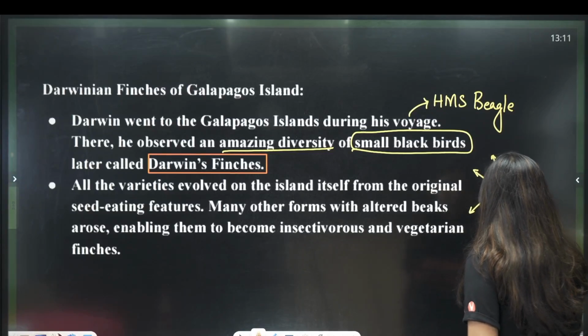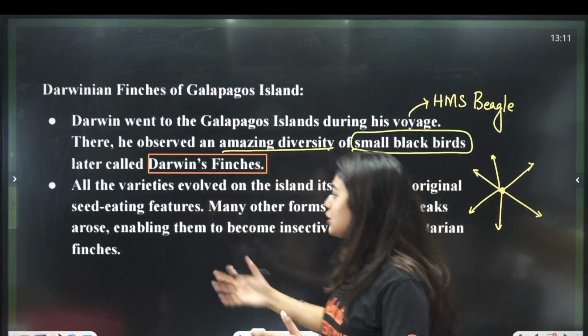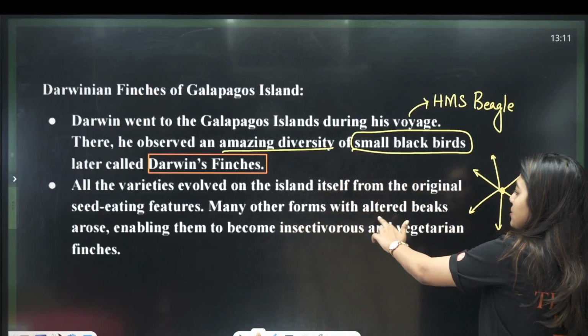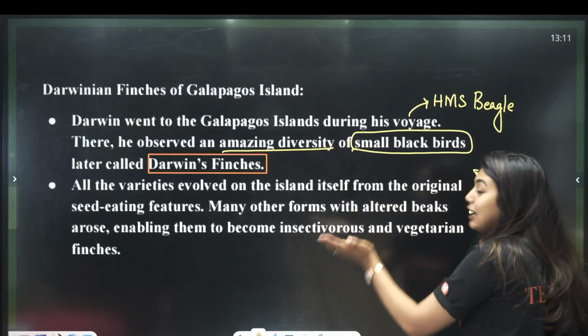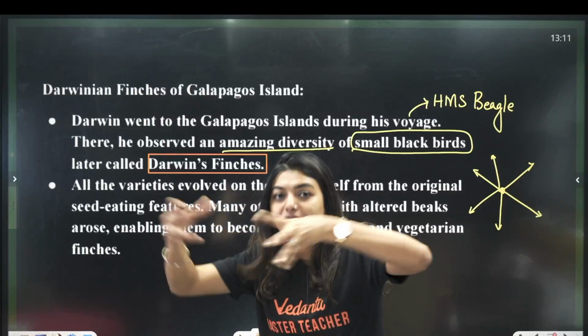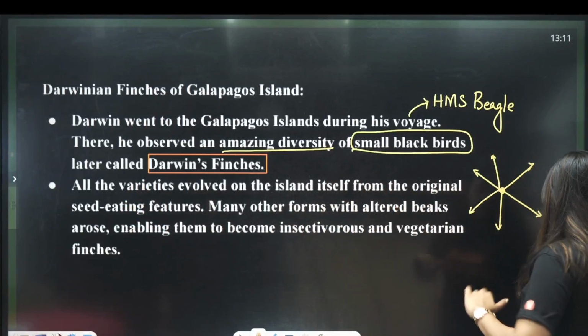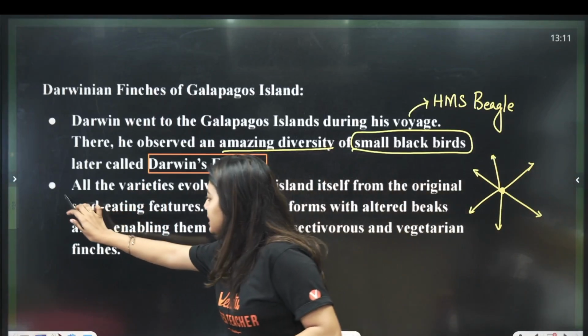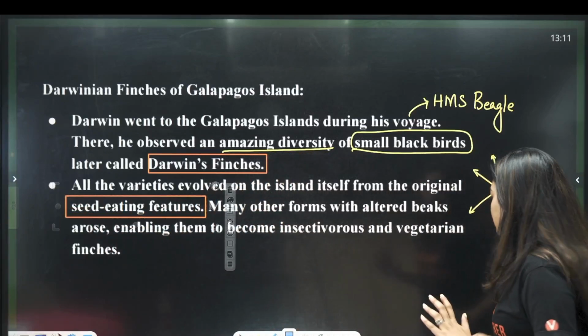Understood? All started from seed eating. Then slowly they radiated to become insectivorous, fruit eating, flesh eating, whatever. Many other forms with altered beaks arose, enabling them to become insectivorous and vegetarian finches. Understood? Many types started going from one spot. Okay, same like Chintu Mintu and her friends. Clear? That is called adaptive radiation. So, even though all of them started as seed eating, they all moved to different places and they got adapted to that situation.